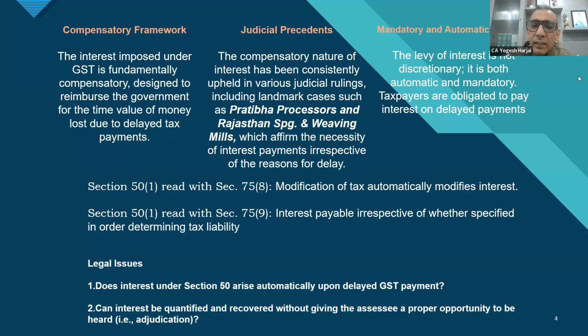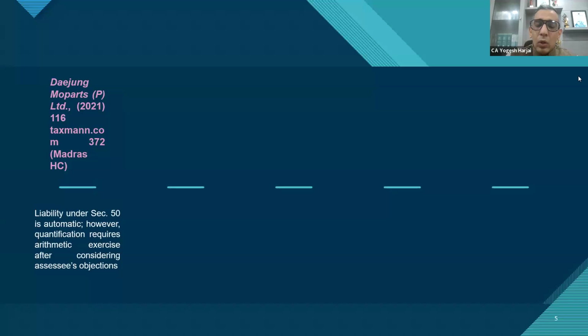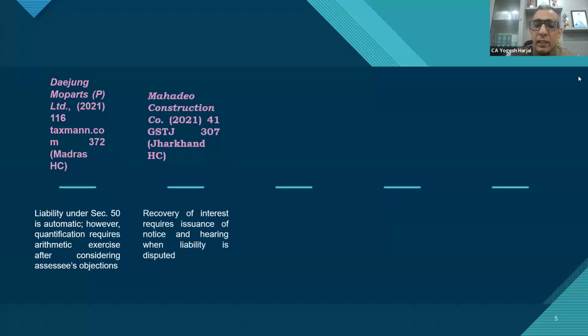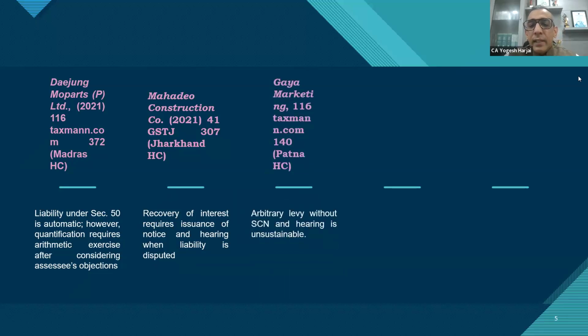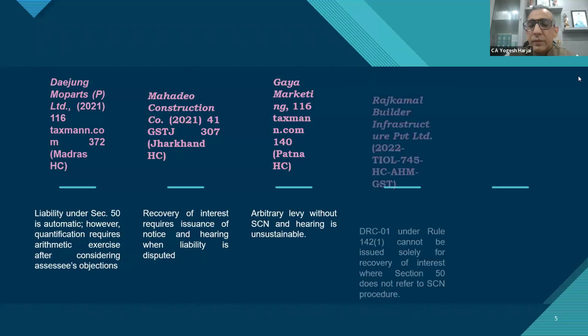First thing, can they straight away pass the order? Although section 75, subsection 12, if we read, it gives them the power to straight away recover the interest on self-assessed liability. But can it still be done? The courts have regularly said that quantification always requires an opportunity of being heard. Unless you provide the opportunity of being heard, you cannot recover the interest amount straight away. For recovery of interest, notice is mandatory, hearing is mandatory. Arbitrary levy cannot sustain without show cause notice.